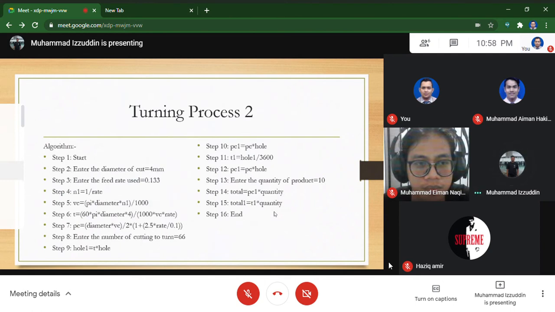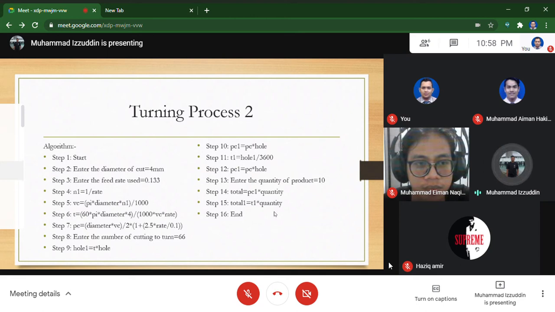So lastly, for the turning 2 process algorithm, step 1, start. Step 2, enter the diameter of cut, which is 4 mm. Step 3, enter the feed rate used, 0.133. Step 4 until step 7 is the formula for the calculation. Step 8, enter the number of cuttings to turn, which is 66.